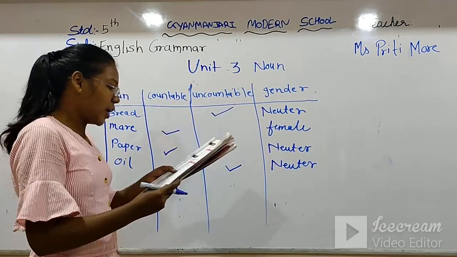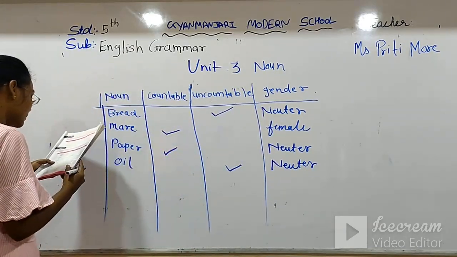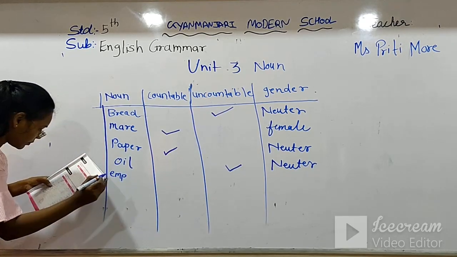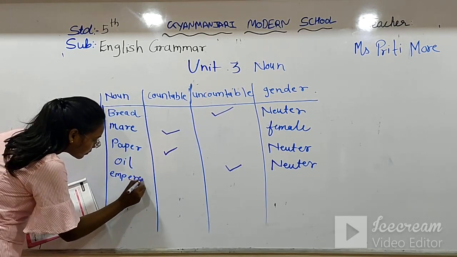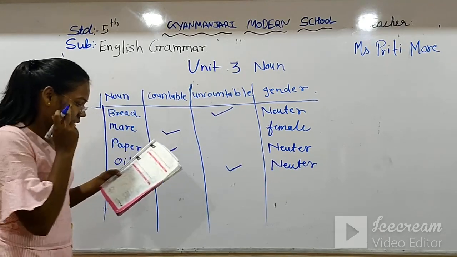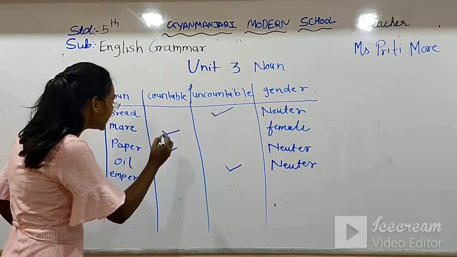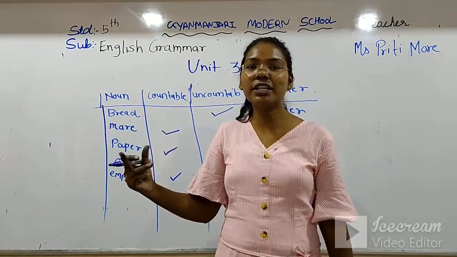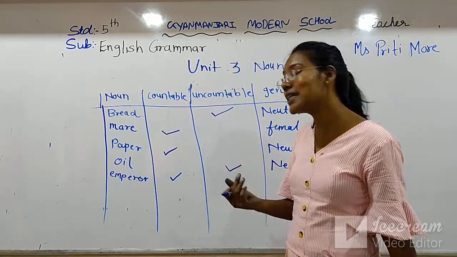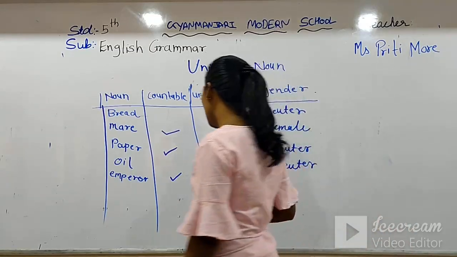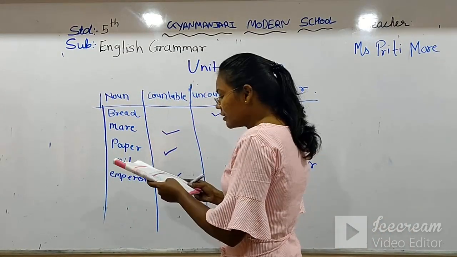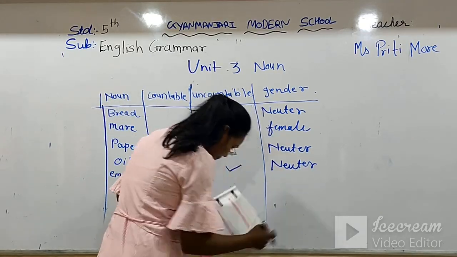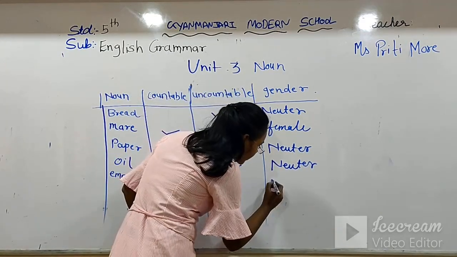Now the emperor. Emperor is countable. It can be one emperor, 2, 3 or 4. So we can count it easily. And what is the gender of emperor?